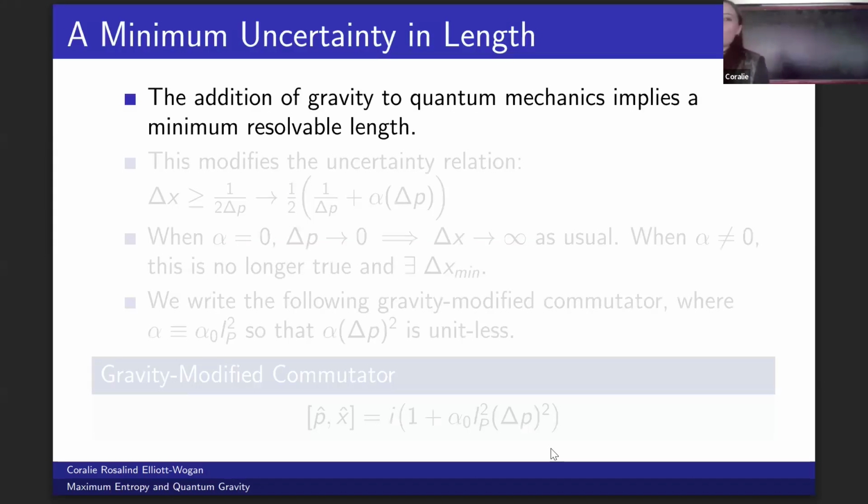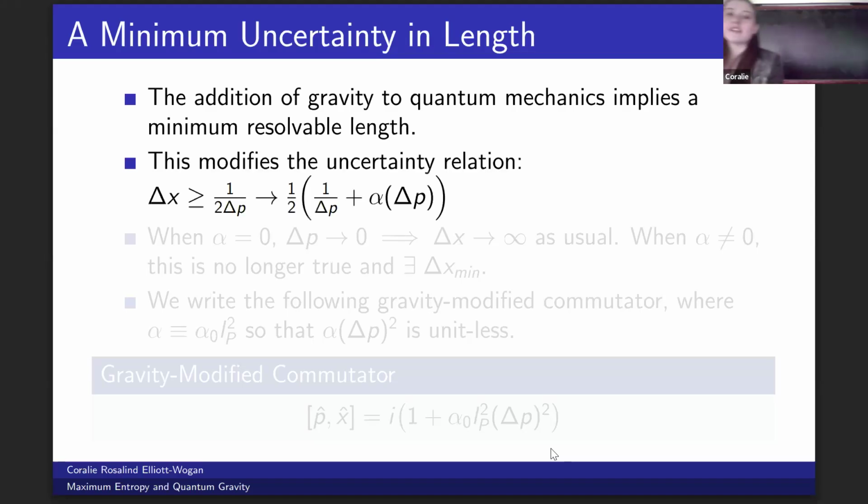So the addition of gravity to quantum mechanics implies a minimum resolvable length. And this can be visualized by imagining shining a light on a small length to resolve its distance. The smaller the distance, the more photons need to be concentrated in a single area in space in order to be able to resolve this distance. And if you want to resolve an infinitely small length, we would need to have an infinite density of photons at a particular point, which breaks down in general relativity, so there has to be some kind of minimum length that's implied. And this happens mathematically with the modified uncertainty principle.